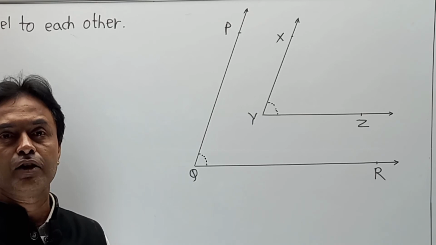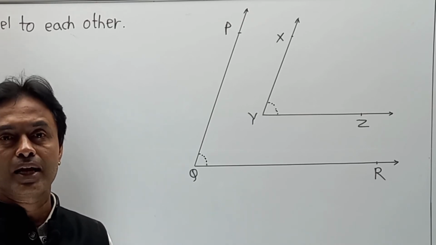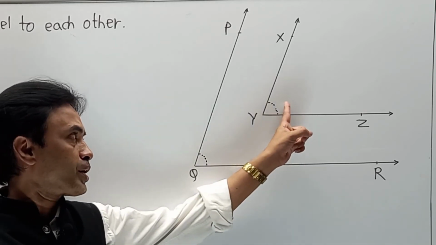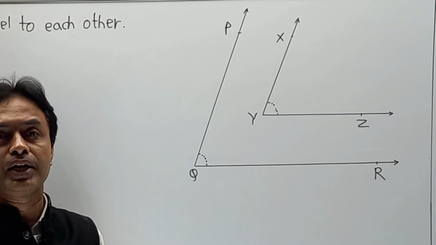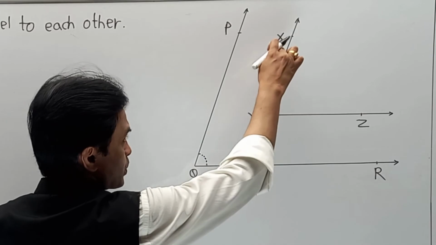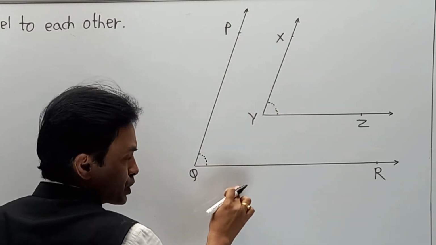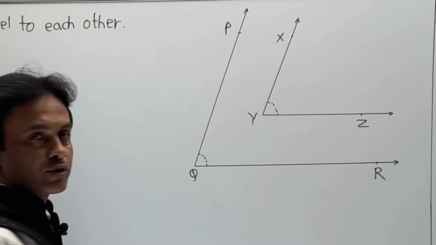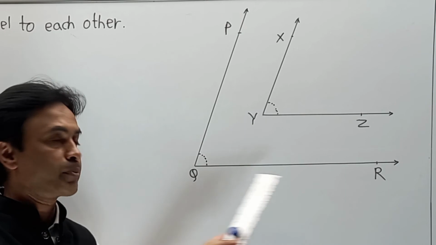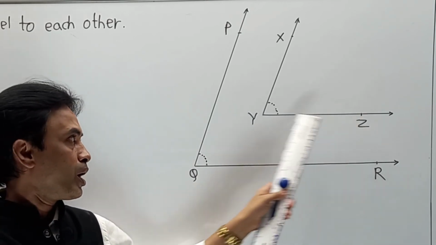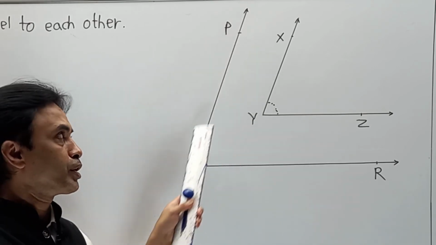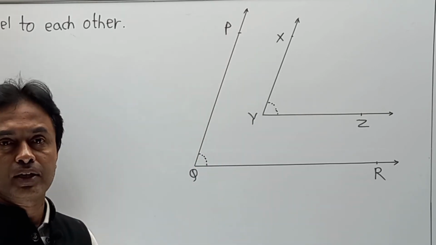It is nothing but a kind of logical proof, and here we have to make a slight modification, and that is nothing but construction. There is no contact of this angle with this angle, so we have to create a correlation, and this can be done by two different methods. First, you can extend one line XY up to this part such that it will intersect at QR. I repeat, you have to draw the line XY intersecting up to QR, else you can draw a line YZ up to this part so that it intersects the line PQ somewhere over here. We have to draw any one construction.